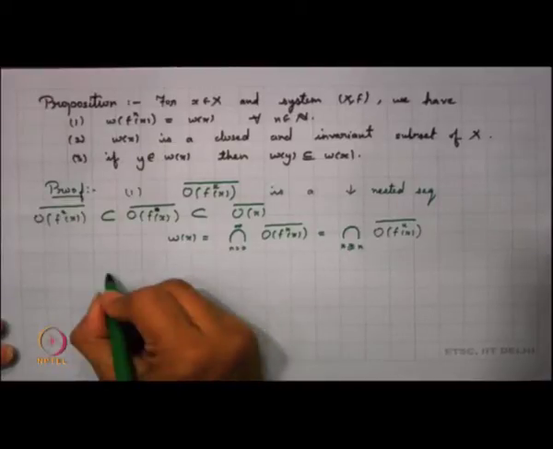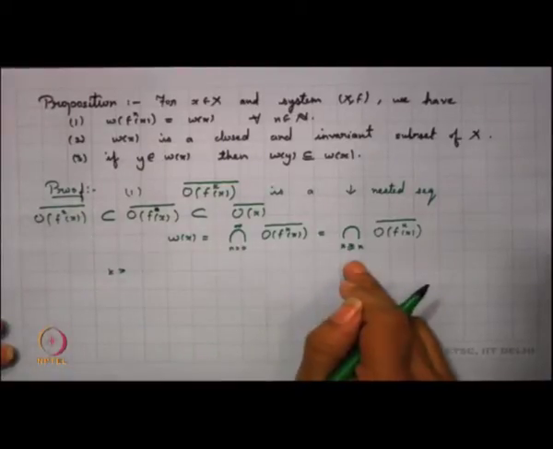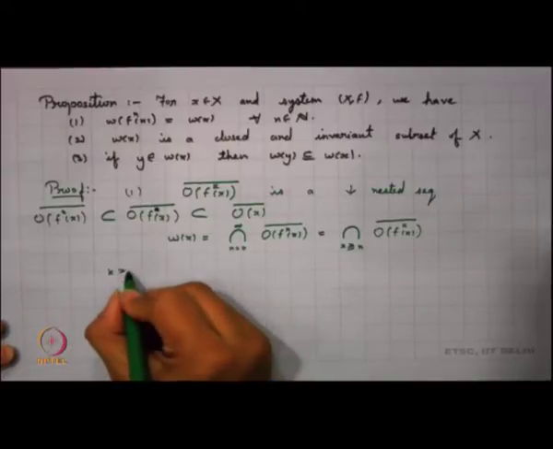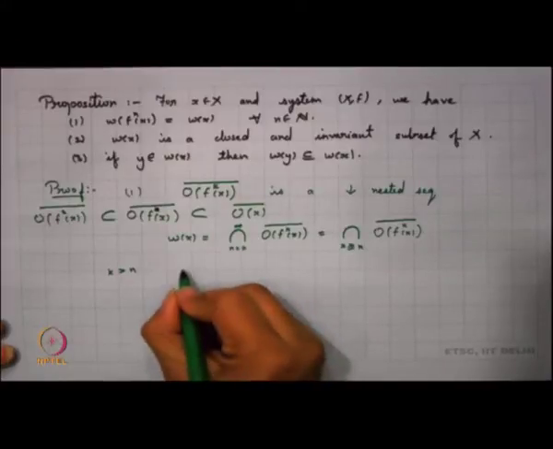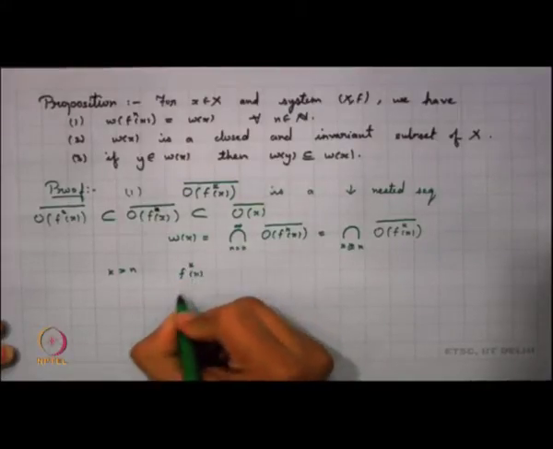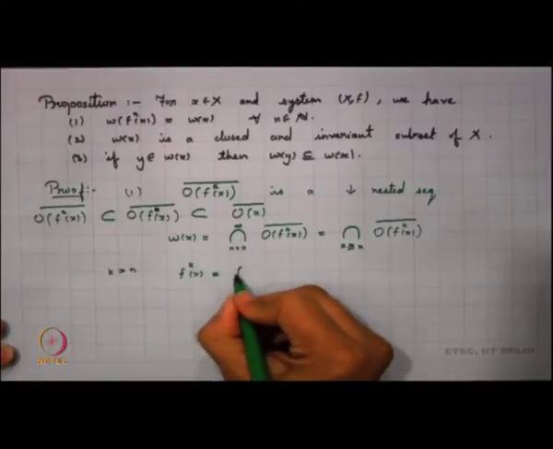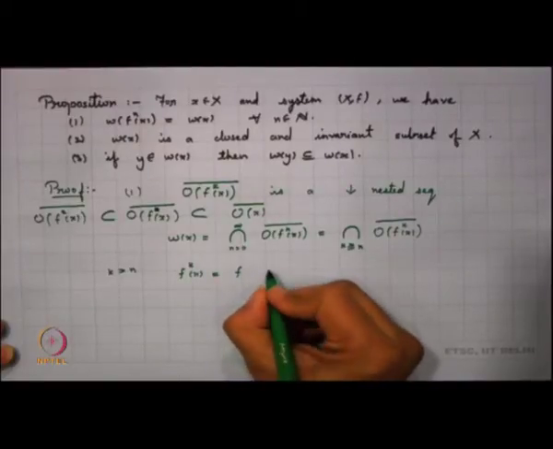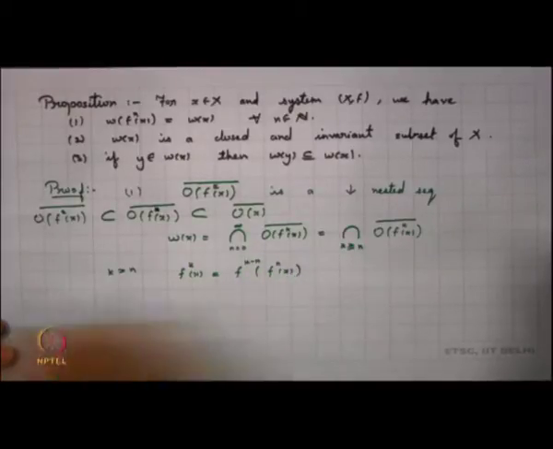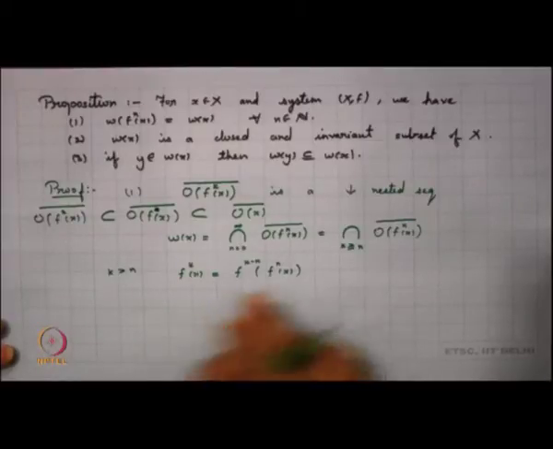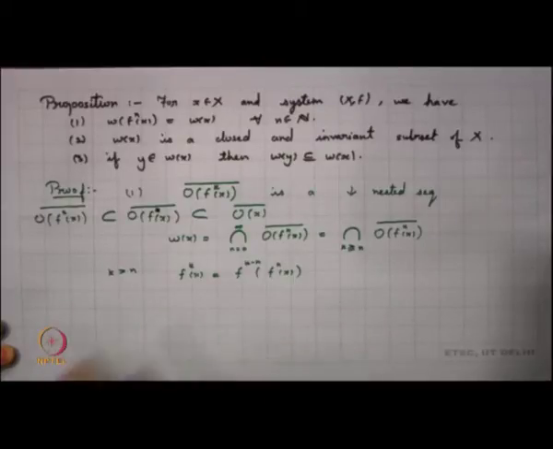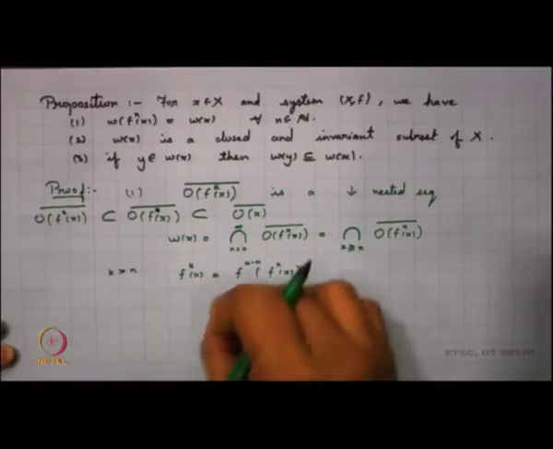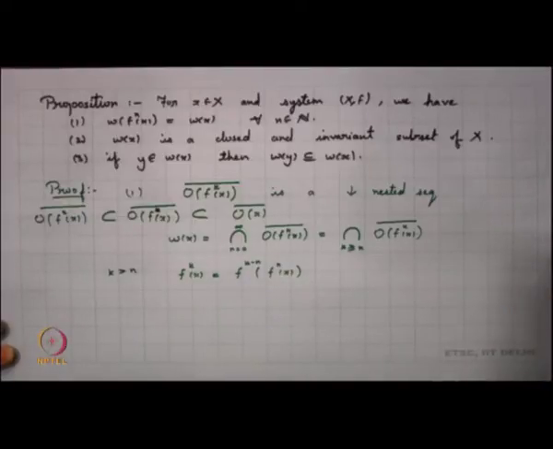Let us observe another thing. Suppose I take k to be exactly greater than n, not equal to n. What happens in that case? I know that my f^k x can be written as f^(k minus n) applied to f^n x. So, ultimately my point f^k x lies in the orbit of f^n x.